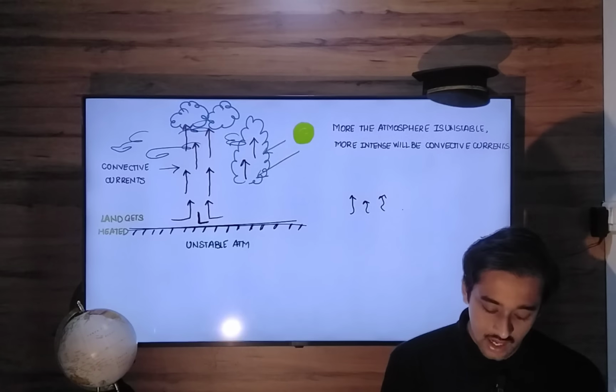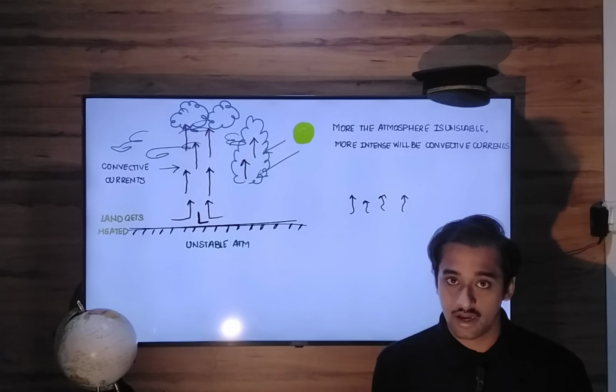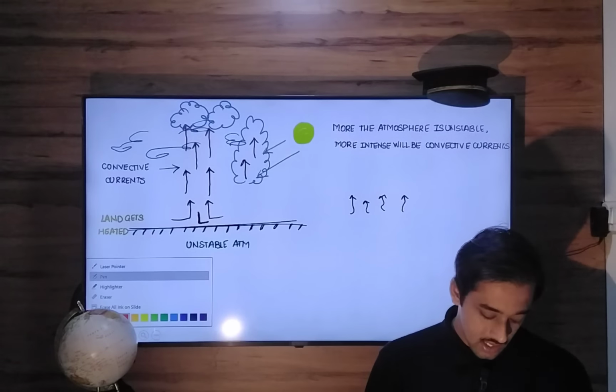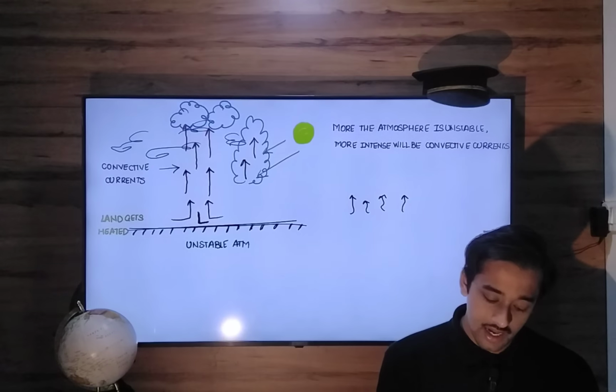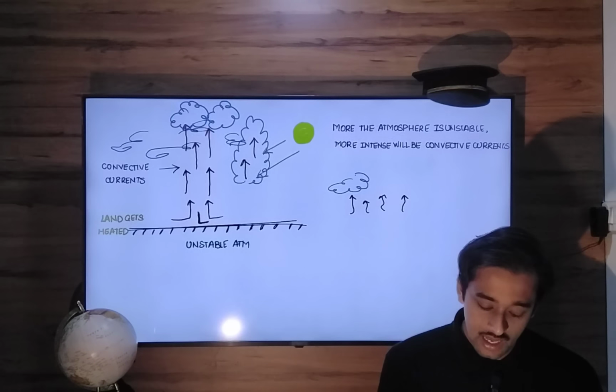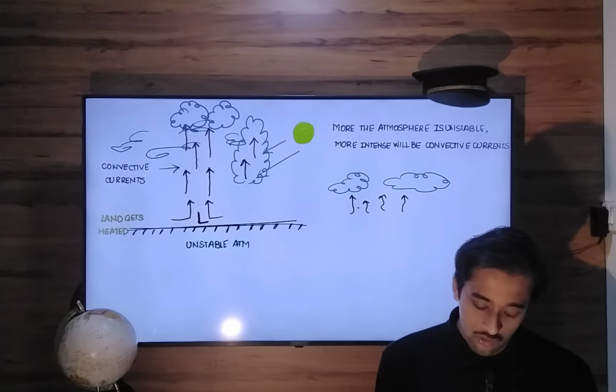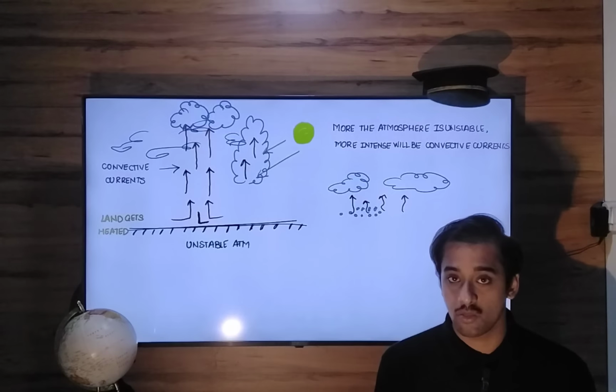Due to the limitation of convective air currents, the clouds that develop are low level layered clouds. Sometimes you can also have fog suspended in the air. That is the characteristic of a stable atmosphere.